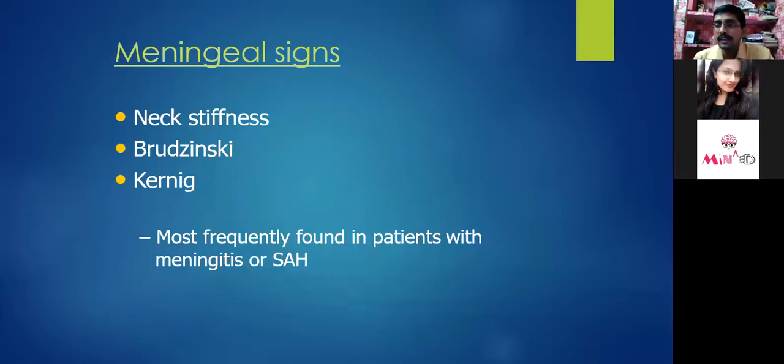Similarly, we'll have to look for the meningeal signs. Why are these meningeal signs needed? Because the patient is conscious, very oriented to time, place, person, but in meningitis and other CNS infections, we'll see this kind of presentation. We can see a confirmative test, or one with discriminative features, which will tell you about the involvement of the meningeal layers of the brain or the spinal cord. So we'll see neck stiffness, Brudzinski, and Kernig's sign. These three signs are more commonly practiced, especially if the patient has a history of pyrexia along with headache and maybe a history of epilepsy or else.